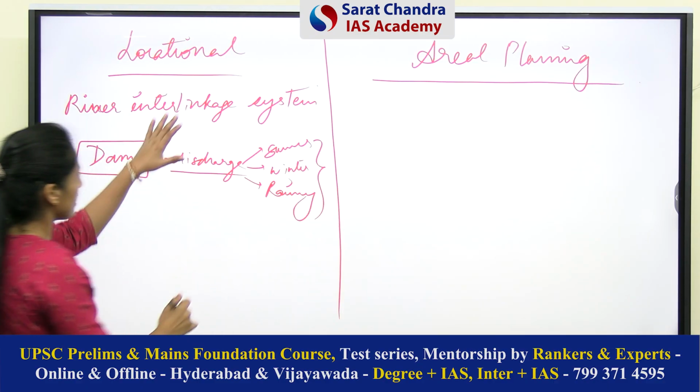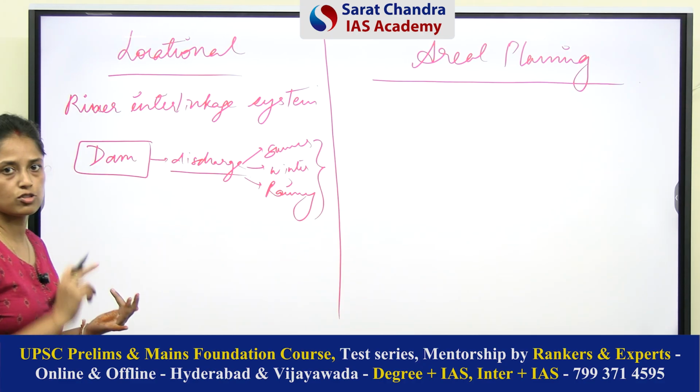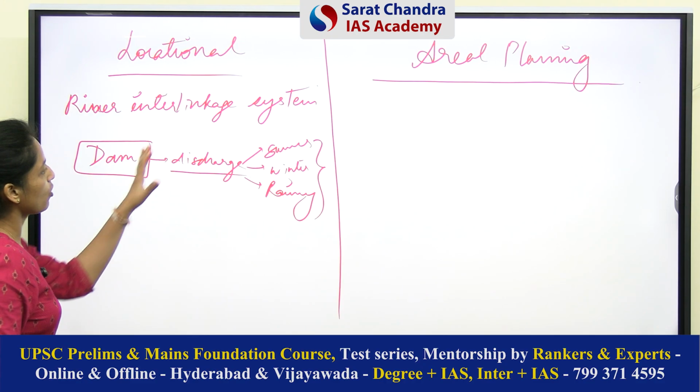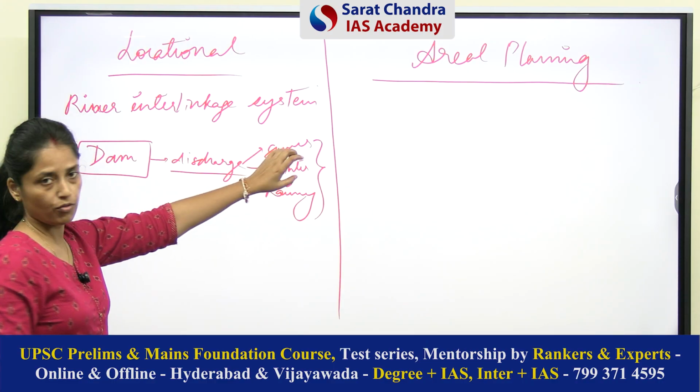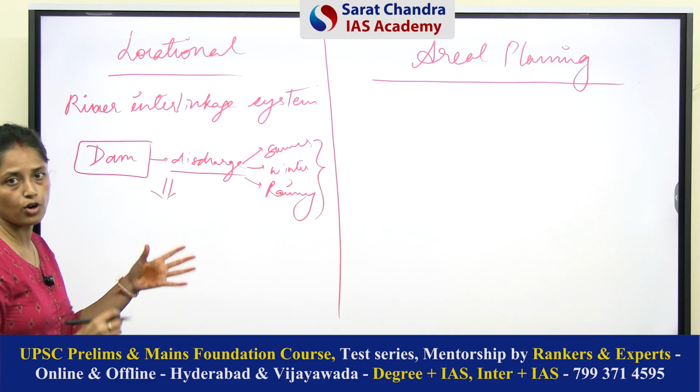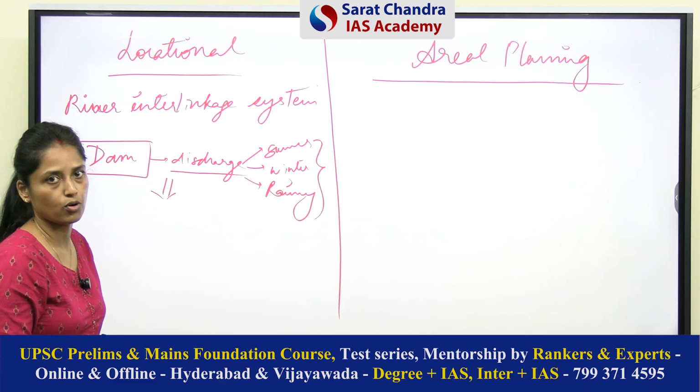Based on the data of discharge, which you can collect through drones and through remote sensing technology, and based on the data of all these seasons, you can decide whether there is enough water to divert to the other river or not. Based on this, we can decide whether we have to provide a river interlinkage system or not. So the recent project, the Ken-Betwa river interlinkage system, will be using the same type of analysis, whether there is enough water to divert to the other river or not.